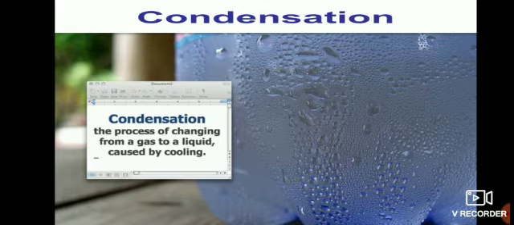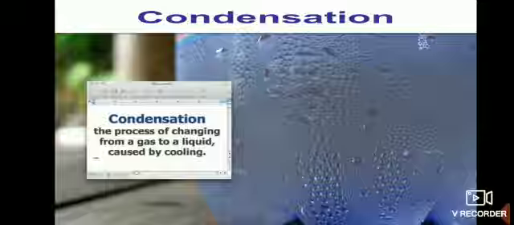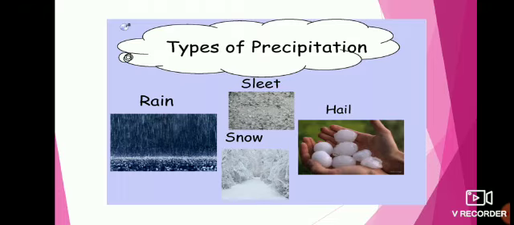Next, the third stage is precipitation. We have four types of precipitation: rain, snow, sleet and hail. Here in precipitation, water or frozen water is falling to earth. Cloud droplets become too heavy and they start to fall down.